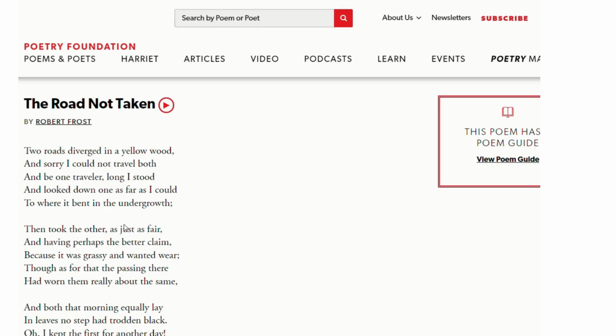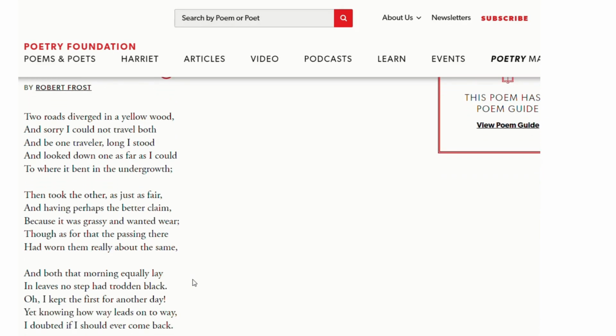Robert Frost's poem The Road Not Taken: the poet was walking in the yellow wood. Yellow wood is a metaphor which means autumn season, a forest undergoing autumn. So the poet was walking in the forest when all of a sudden he sees the roads diverging.